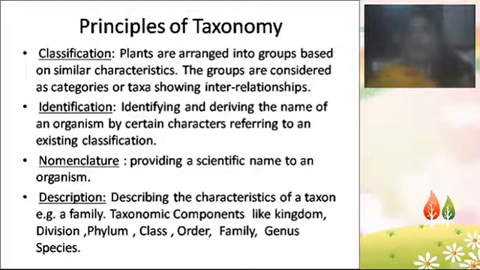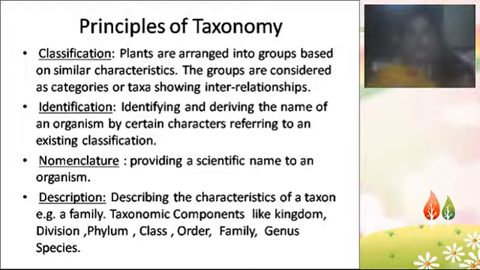Okay, and then the next one is identification. It is identifying the plant and deriving the name of the plant, which is known as nomenclature. Some classifications have already been proposed by many scientists. If you observe a new plant, you study and write about the plant characters you observed, and then compare them with the existing classifications and nomenclature.